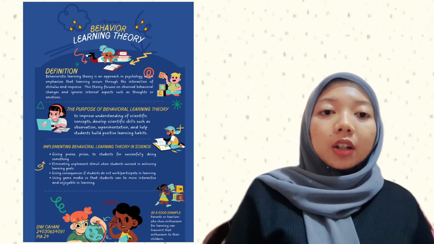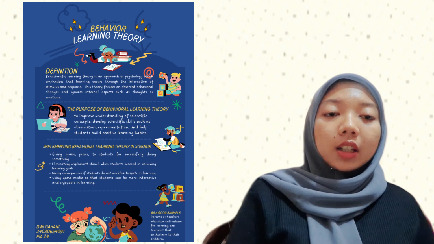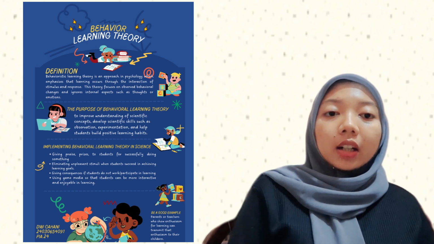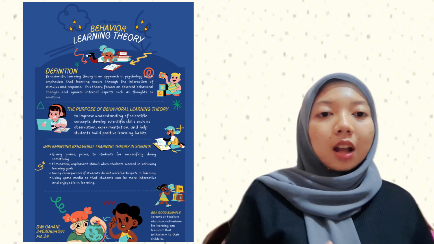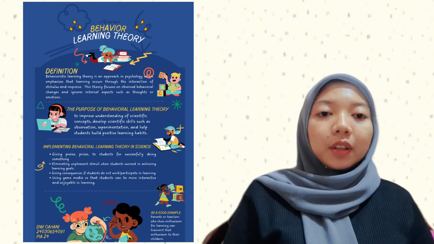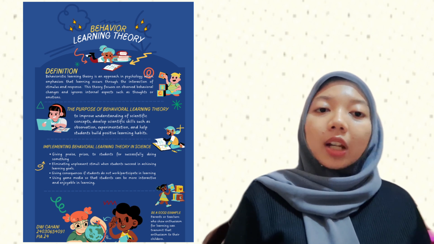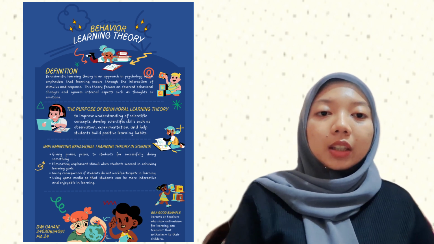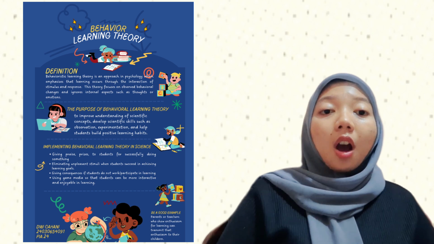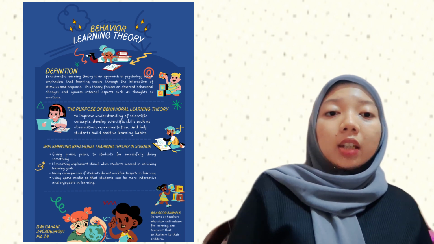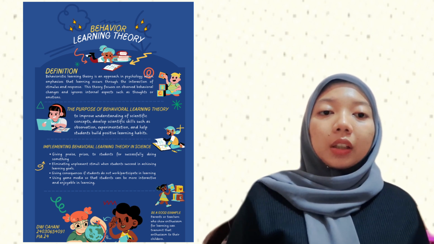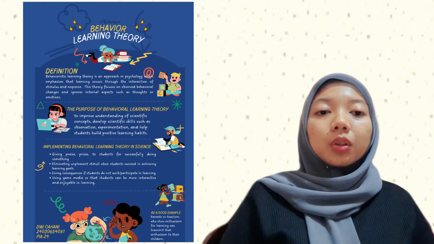The application of behavioristic learning theory in learning requires the teacher to analyze the initial abilities and characteristics of children and then plan the learning material to be taught to children.